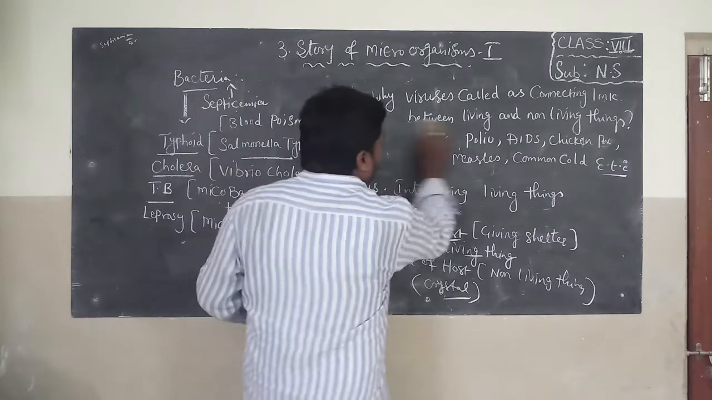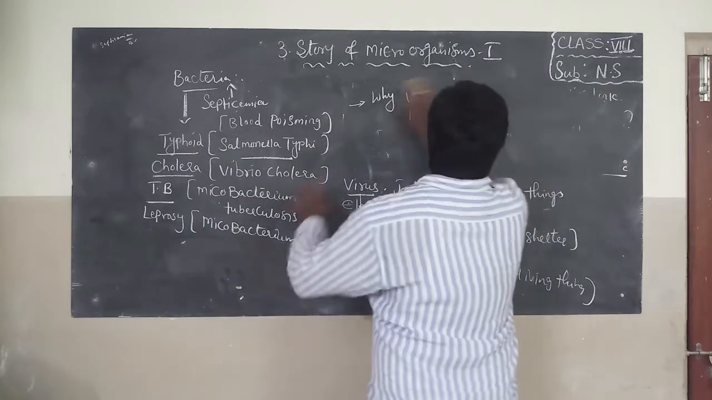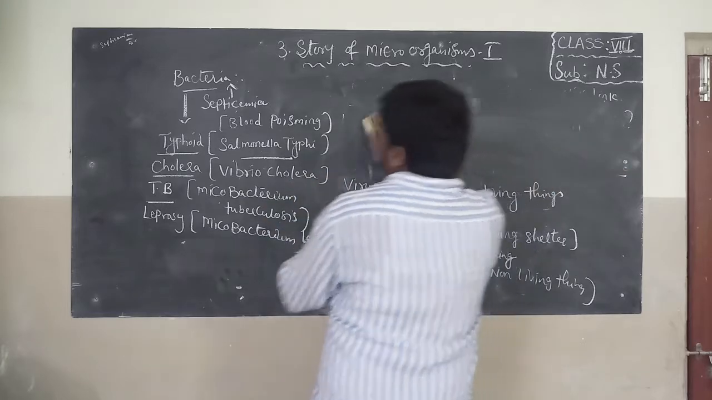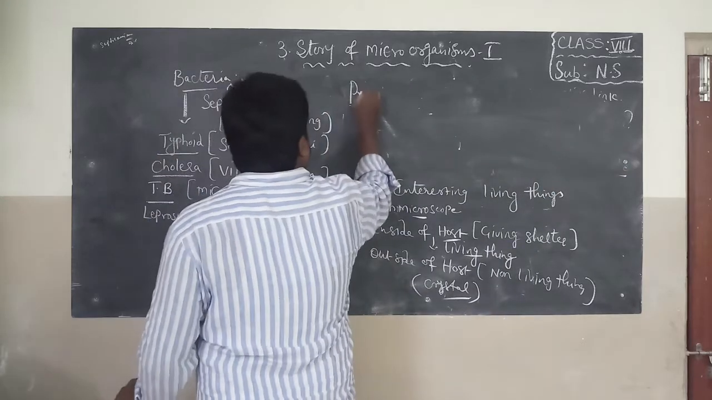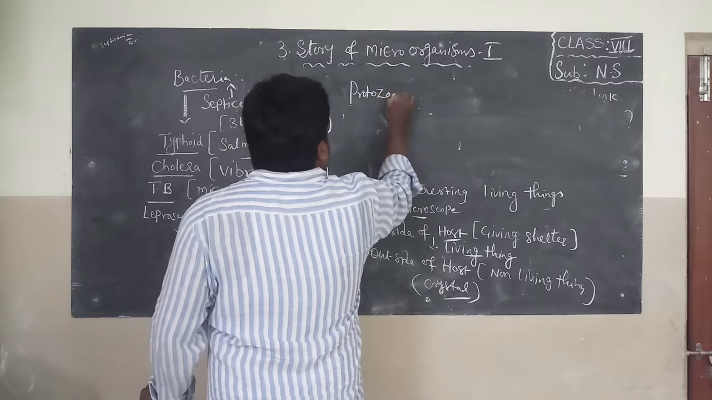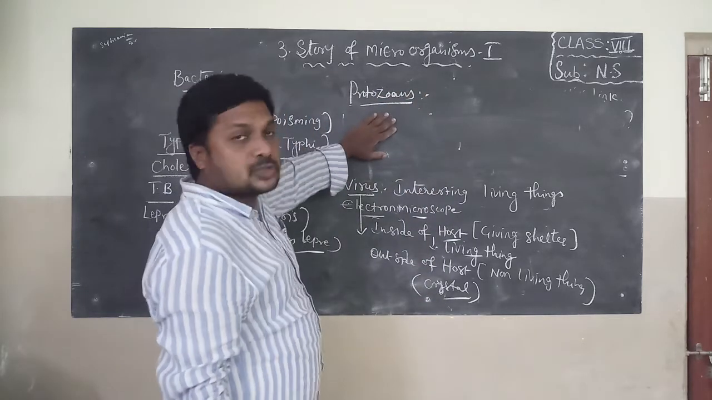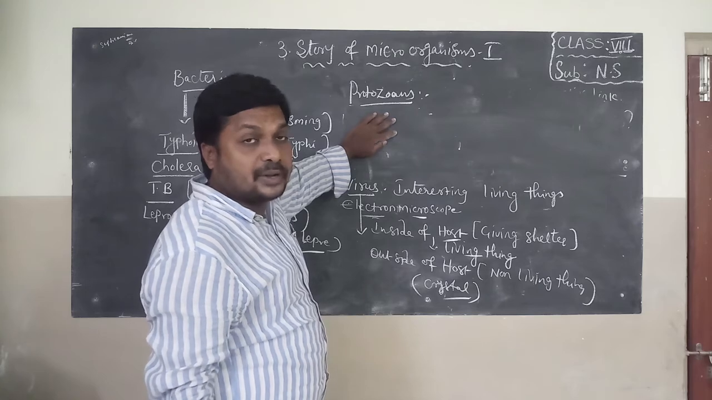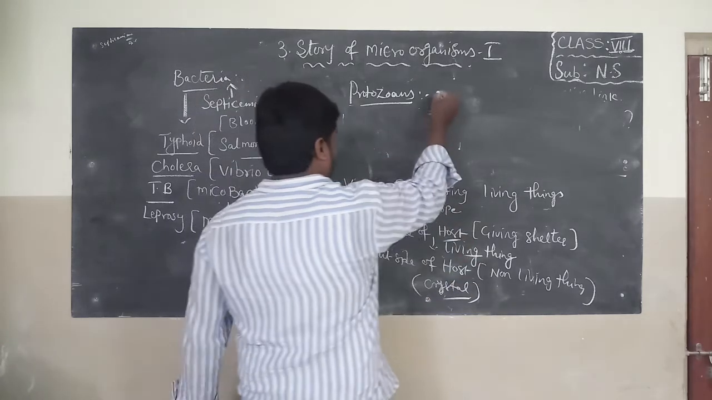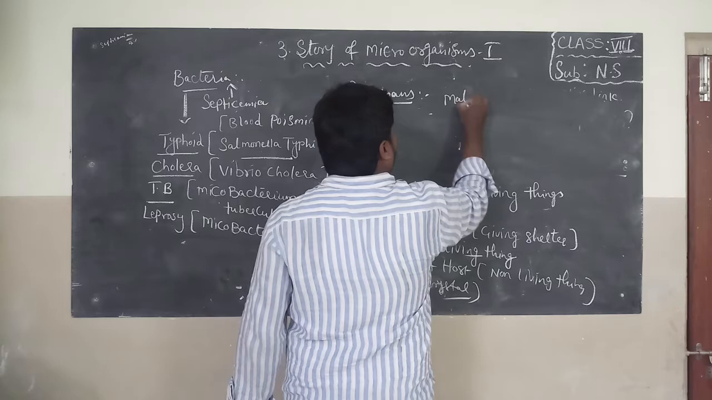Now I will explain about some protozoans. See children, I will explain how to observe protozoans in the school lab, and also I will draw diagrams of amoeba, paramecium, euglena. Some protozoans are harmful. For example, malaria, children.